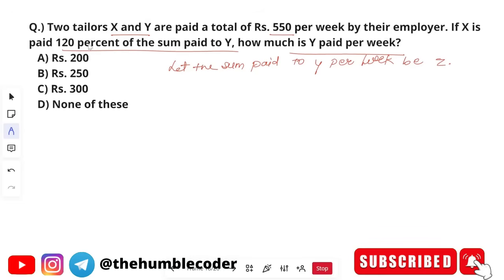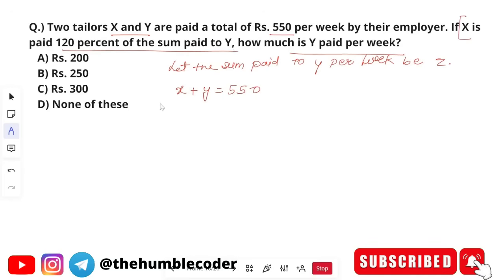Okay, now we are told a few things. If X is paid 120% of the sum paid to Y, how much is Y paid? So what we can say is X and Y are paid a total of 550. We can write something like this: X plus Y is equal to 550.